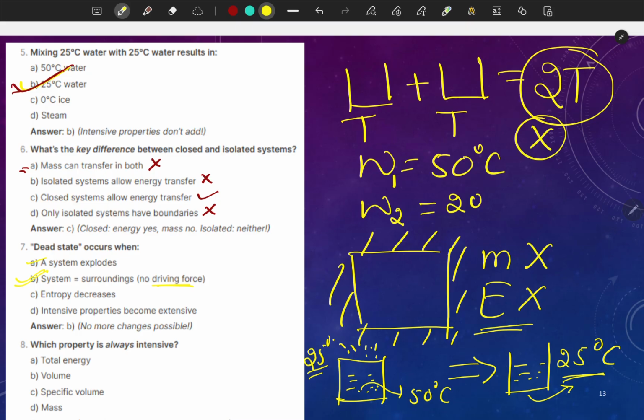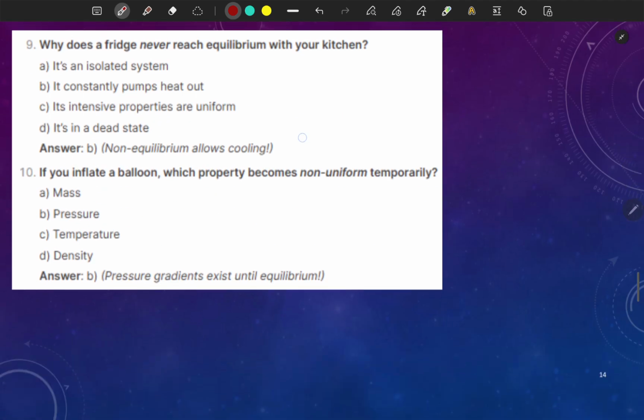Okay, let's try to understand question number 8. Which property is always intensive? This one will be extensive: volume is extensive, specific volume is intensive, mass is extensive. So let's check another.